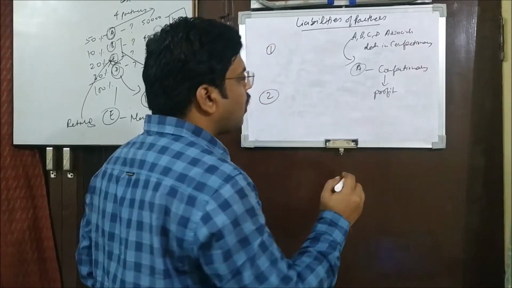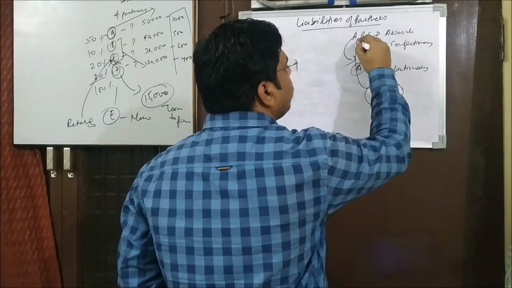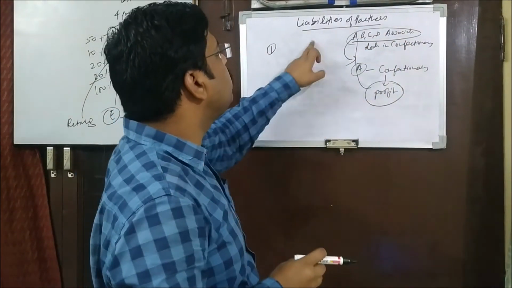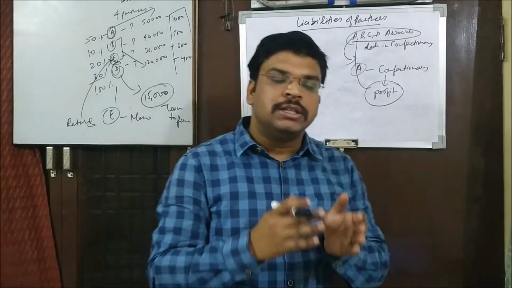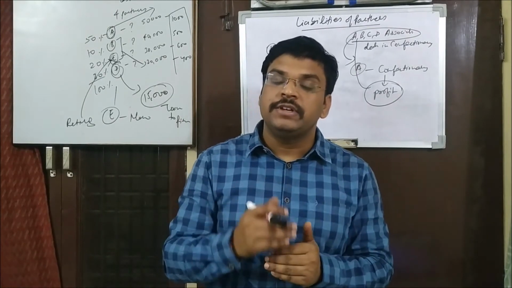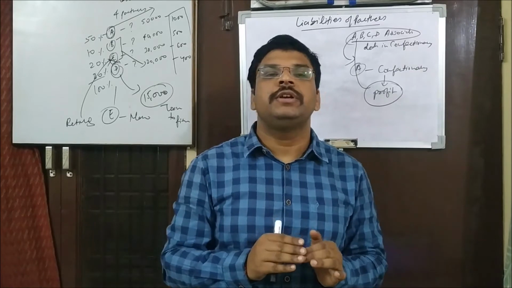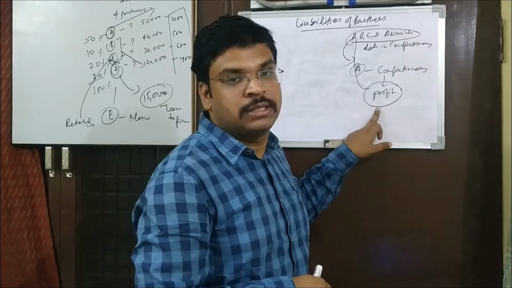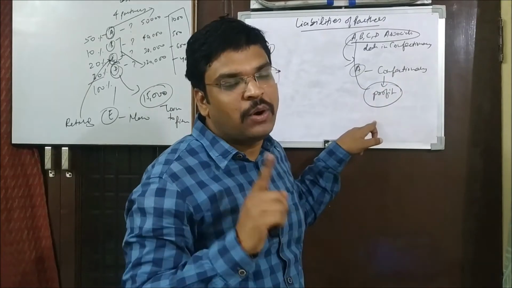That is why whatever amount of profit A is earning from this other confectionery has to be shared by all 4 partners. Understood the point? So what is the liability of the partner in that case? If a partner is engaged in the same nature of business as the partnership firm, and if he is earning some profit, then he will have to share that profit with the other partners also. But remember, if he incurs a loss here, then it will not be shared by them. Understood? Only in case of profit is that point applicable, not in case of loss.